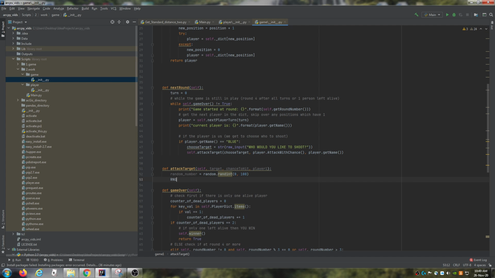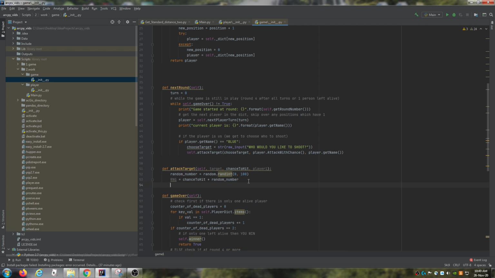And then we're going to say the RNG, the random number generator, is equal to the chance to hit plus our random number. So let's say our chance to hit is say 70%, right? So if we were to get 70% chance to hit plus we get a random dice roll of 50, then that's over 100% chance to hit. So therefore, we've definitely hit them, and therefore we can do something.